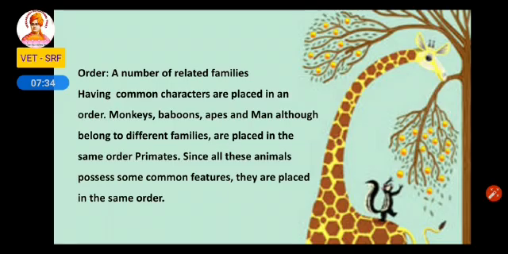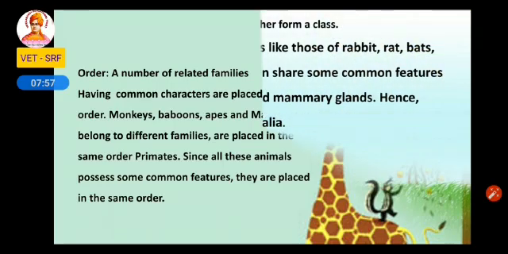Monkey belongs to one category, baboons belong to a different category, man belongs to a different category. But they are all put together in the same order as primates. Primates means they walk on two legs. They are placed in the same order because they have some characters which are common.